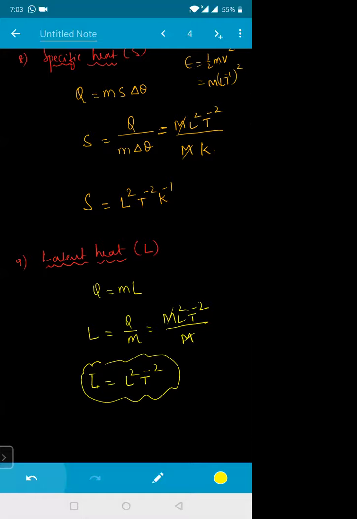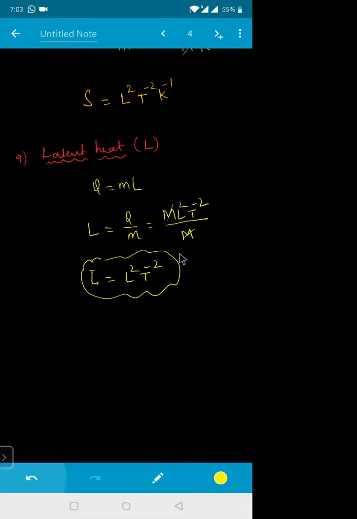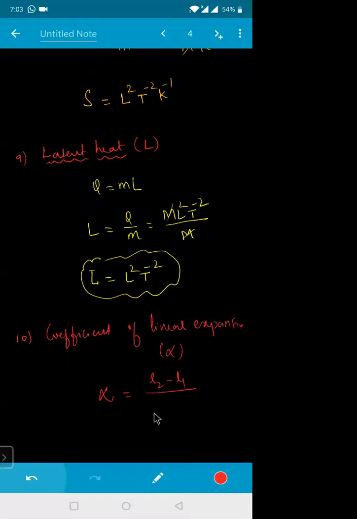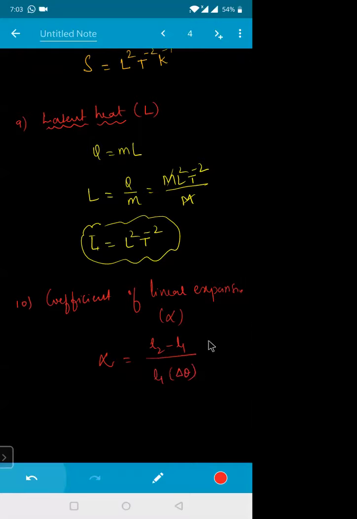I hope you are clear with all these dimensions right now. And one more, I'll take the last one. You try to do this one: coefficient of linear expansion, represented by alpha. Where did we get this formula? Thermal expansion. Alpha is equal to change in length divided by original length into temperature difference, that is delta T.